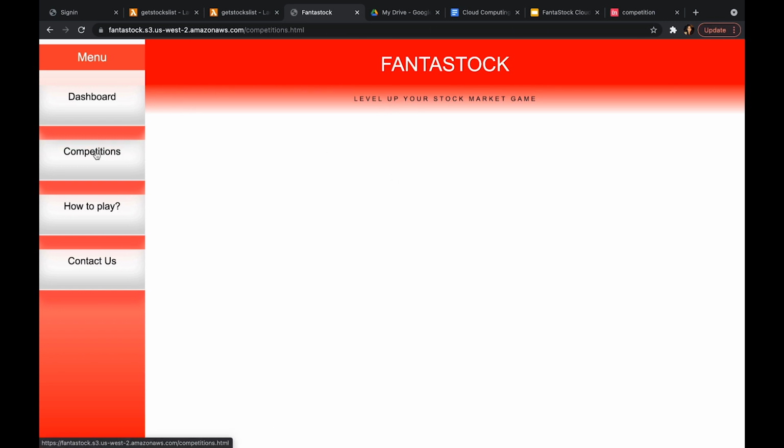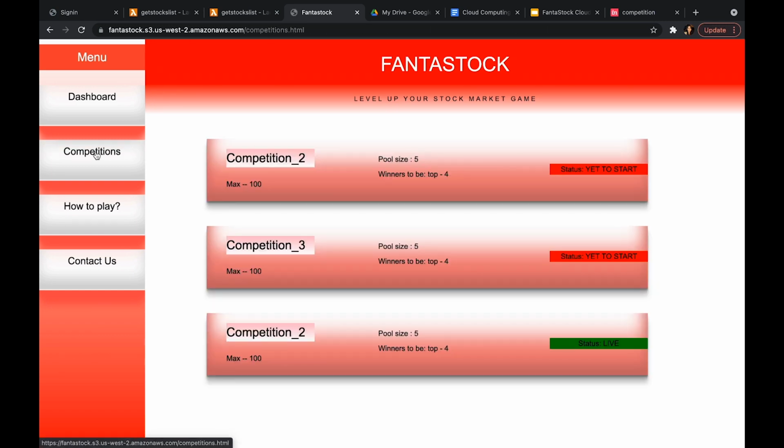When you click the competitions button, you will get a list of competitions which are retrieved from Elasticsearch. So these are the 3 competitions right now available within our system. This competition is live and these 2 are yet to start. The pool size here indicates the number of users that can participate in this competition. Maximum 100 indicates the total amount which we are going to reward for this competition. Winners will be the top 4.